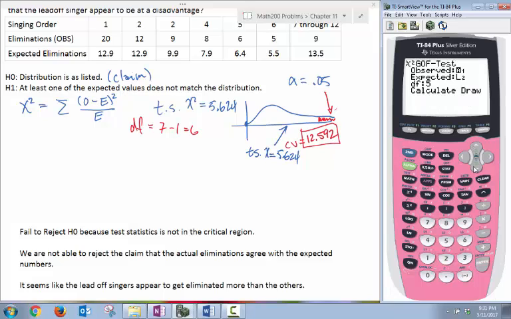We have our lists in L1 and L2 like before, and our degrees of freedom is 6 in this case. Let's calculate. We see the test statistic is 5.624, which is what we had earlier, but now we also have the p-value, which allows us to make a quicker decision to fail to reject the null hypothesis. Okay, I hope that helps, and good luck.